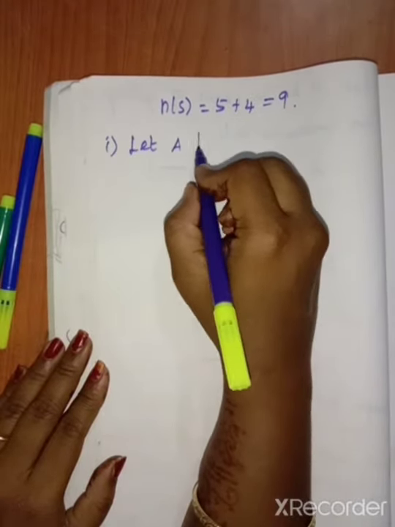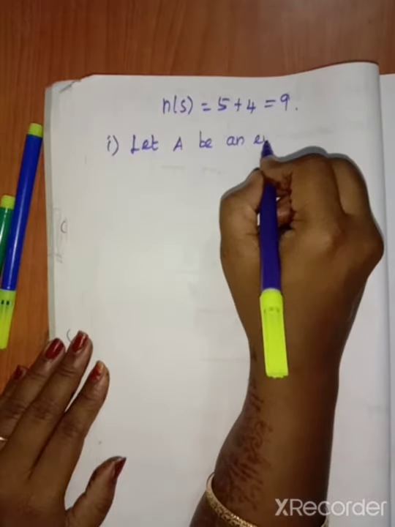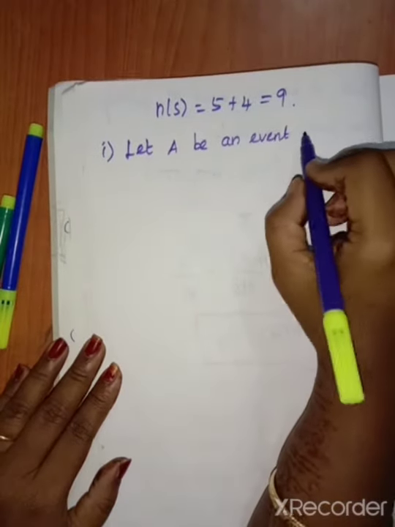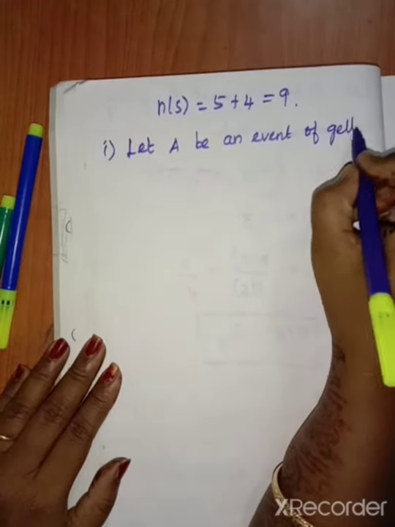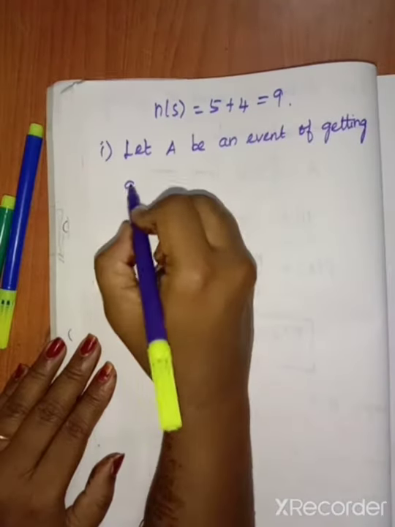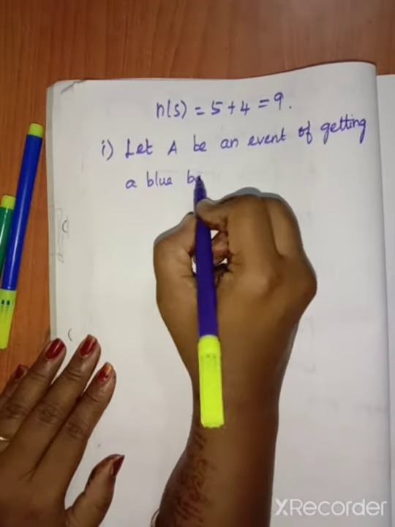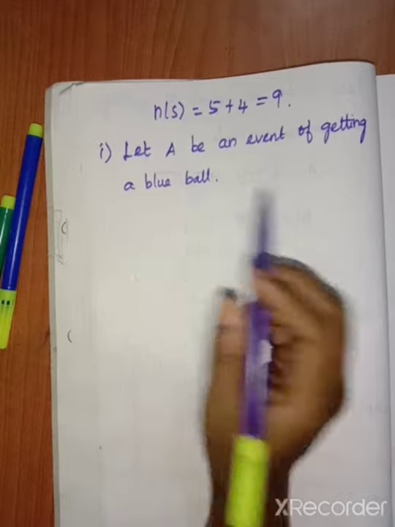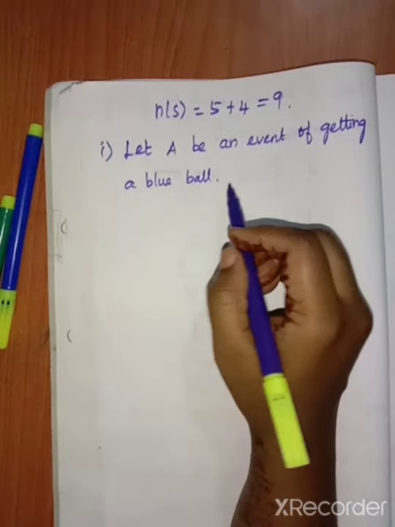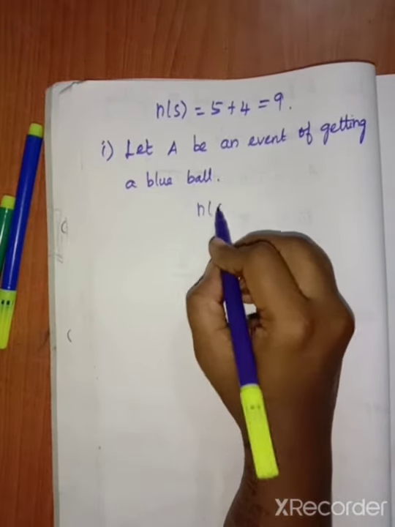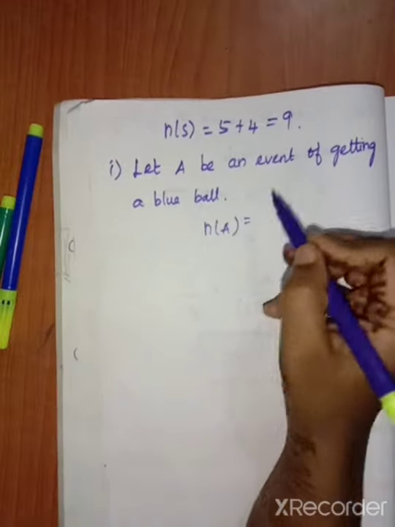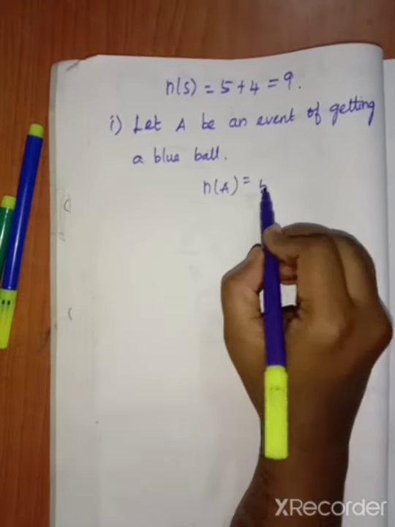So let A be an event of getting a blue ball. So we want to find the n of A. So here blue ball is nothing but n of A, the given is there. So 5 is the blue ball. So n of A equal to 5.